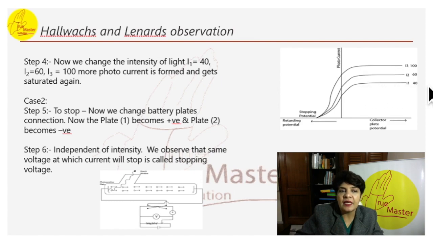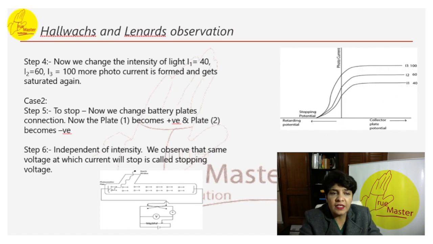As we change the intensity again, we have changed it to, say, 60. So the photo current is more than the previous intensity, but gets saturated again as shown in this graph. Saturate means it becomes parallel like this in graph form. Similarly, with more intensity like I300, it increases initially, but then it gets saturated again.